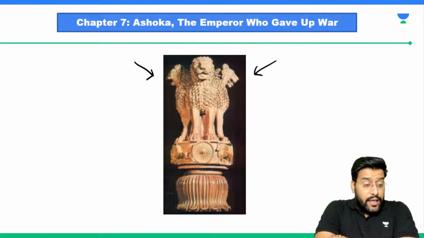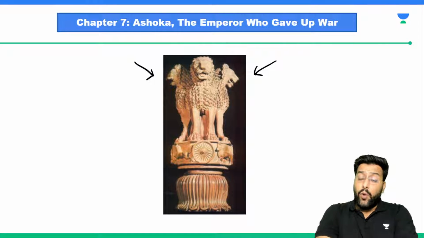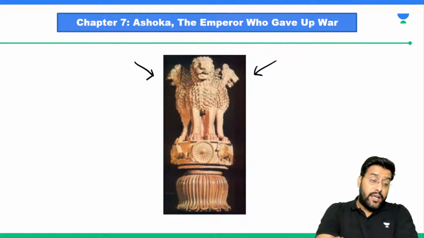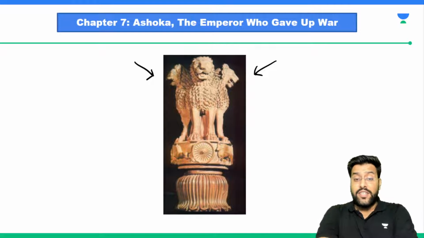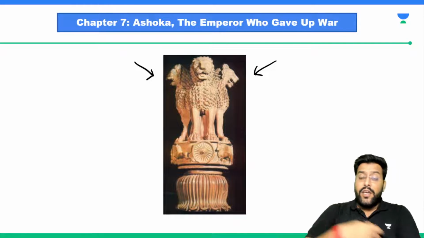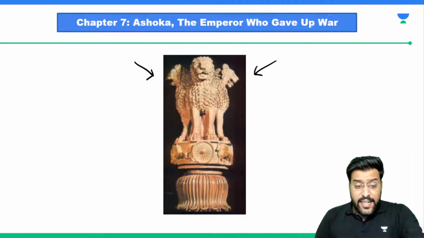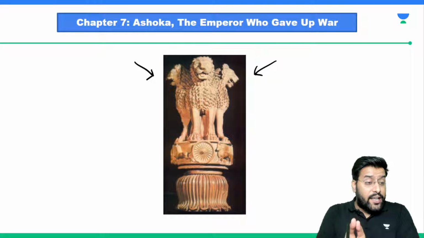So, Ashoka was the ruler who got this lion-shaped pillar made. It was carved on a piece of rock. It represented various things. And recently, this lion capital was in the news.